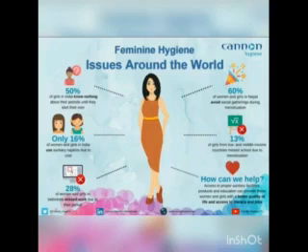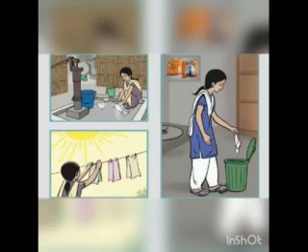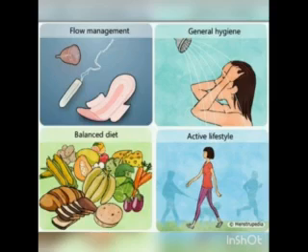Clean and safe absorbable clothing materials, sanitary pads, and menstrual cups have been identified as materials used to manage menstruation. Change the sanitary material frequently, and it also helps the quality of life of women during this period. The last part is menopause.